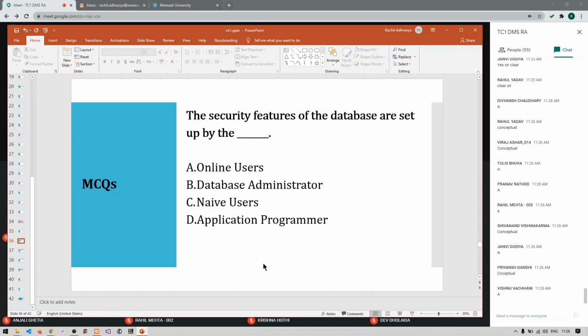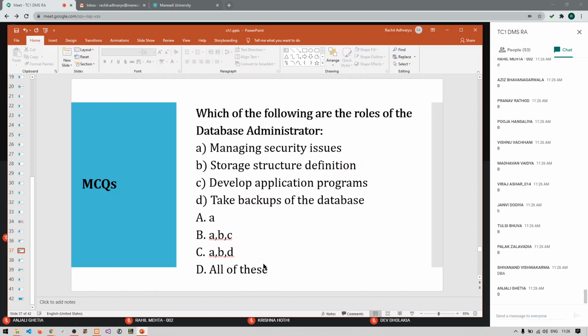The security features of the database are set up by which of the users? Very good. B, database administrator. Very good. Next. Which of the following are the roles of database administrator? Is it A, is it ABC, or is it ABD, or all of them? What are the roles of database administrator?